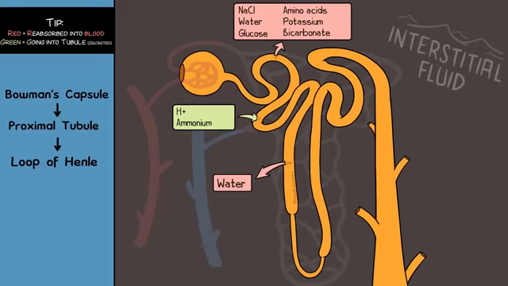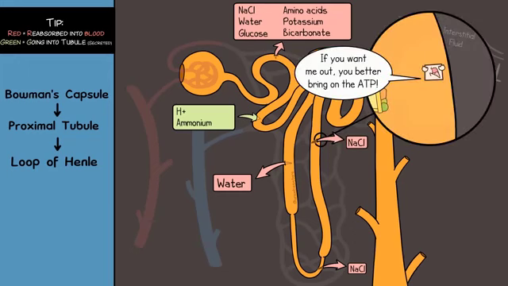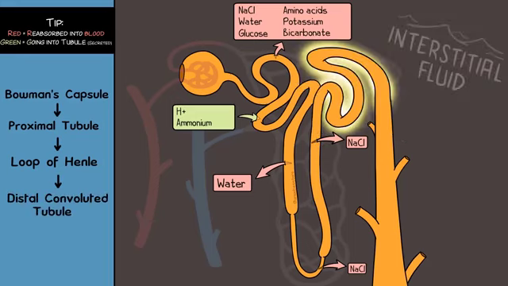So in the thin segment of this ascending limb, NaCl will diffuse out. It makes sense that it would. The NaCl is moving from a high concentration of NaCl in the filtrate to a lower concentration of NaCl in the interstitial fluid. Now, in the thick segment of the ascending limb, NaCl continues to exit the nephron, but this time it's pumped out by active transport. So if you are losing all this salt, you can imagine it is making the filtrate very dilute at this point. Okay, now on to the distal convoluted tubule.